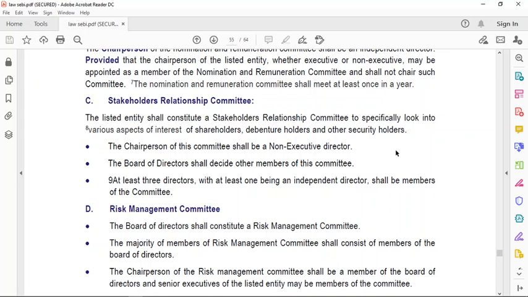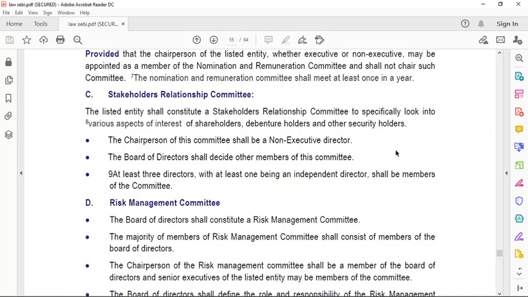The chairperson of this committee shall be a non-executive director. Okay. The board of directors shall decide other members of this committee, that who will be there. At least 3 directors with at least 1 being an independent director shall be the members of the committee. So how many directors are required? 3, at least 3, out of which one should be an independent director.